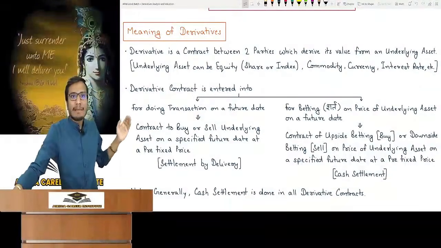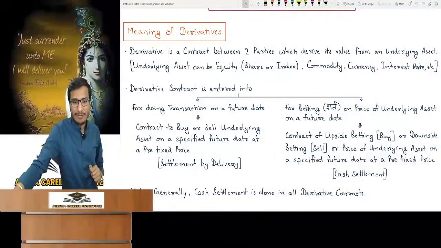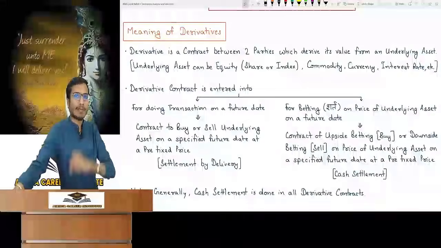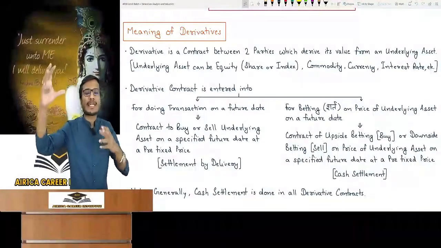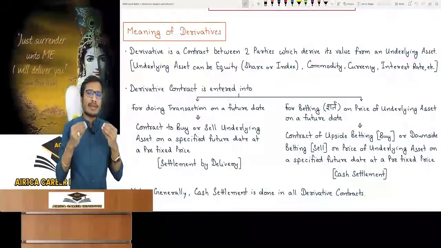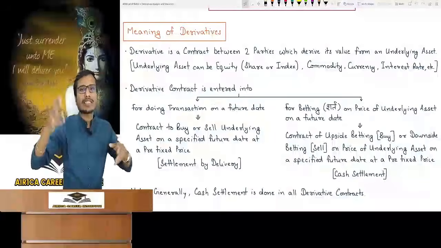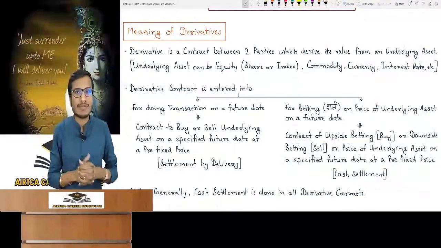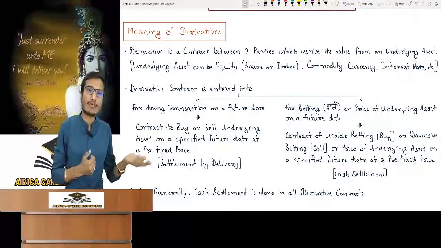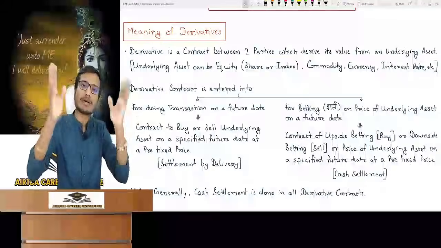Watch after that. I told you this point in this chart. See the other side of this chart. What is written there? I have not explained that yet. Now I will tell you. Why do we enter a derivative contract? Because we have to do a transaction on a future date. If someone is thinking too much, he can also say that if you want to do a transaction on a future date, then you can do it on that day. If you want property after 6 months, then go after 6 months. What difference will it make? Why are you doing a contract, or why are you studying these chapters? So whatever I taught, you have not understood.